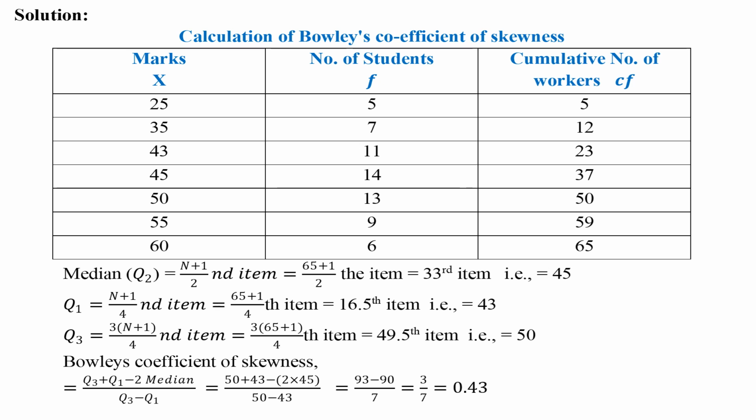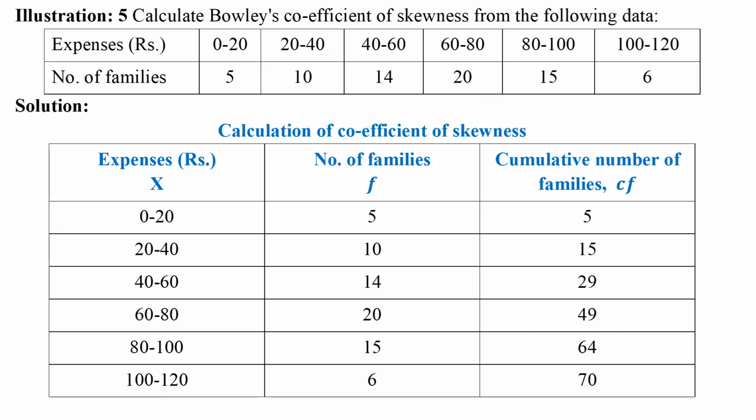Hence Q3 is 50. These values should be applied in the formula to know the value of Bowley's coefficient of skewness. The value is 0.43. Please note that all coefficient values are less than 1. This illustration is to calculate Bowley's coefficient of skewness.